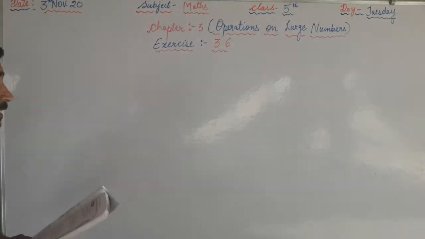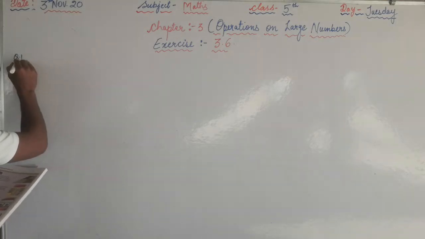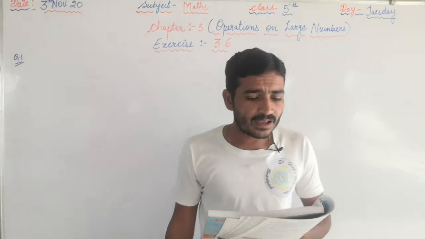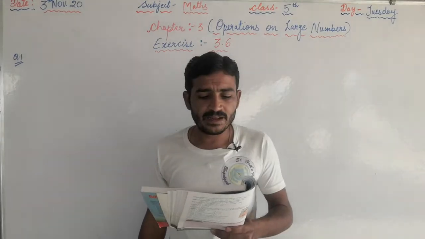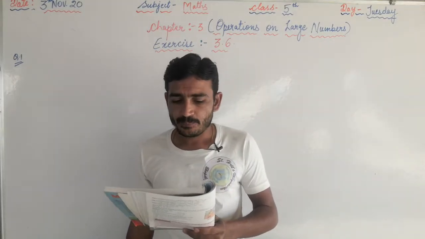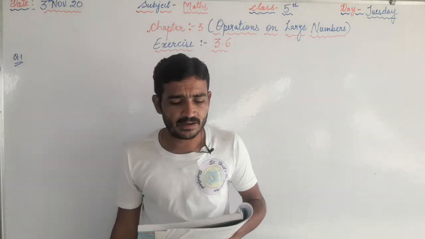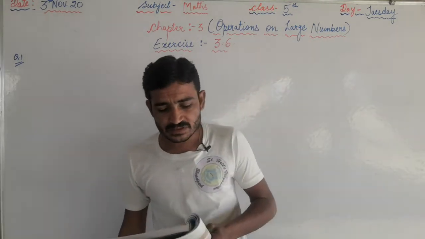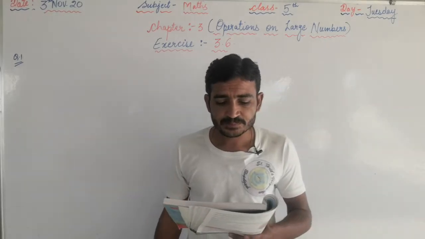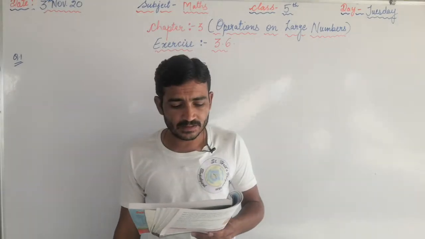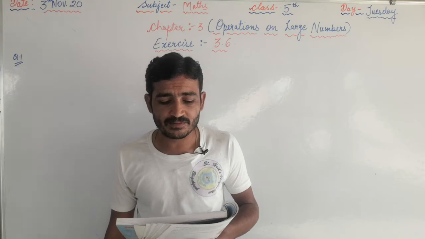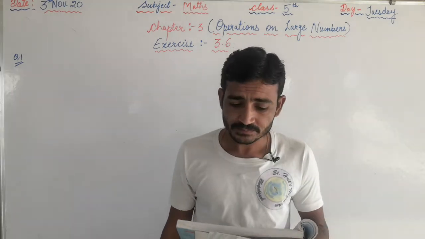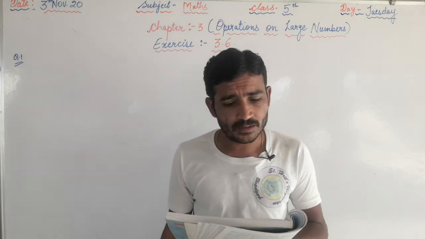See the question number 1. What is the data given in this question? 40,558 kg potatoes, okay, and 36,897 kg brinjals, and 2,89,662 kg carrot, and 84,545 kg cabbage were collected from farmers and sold at the wholesale market.